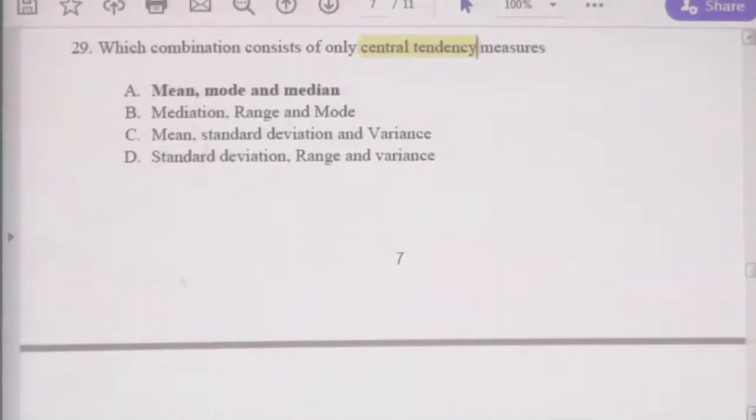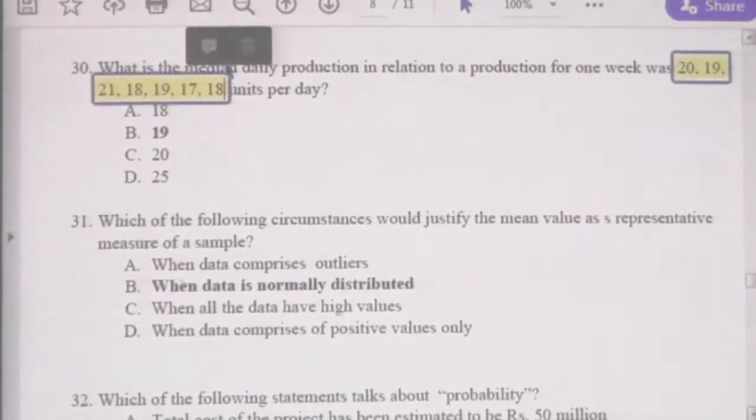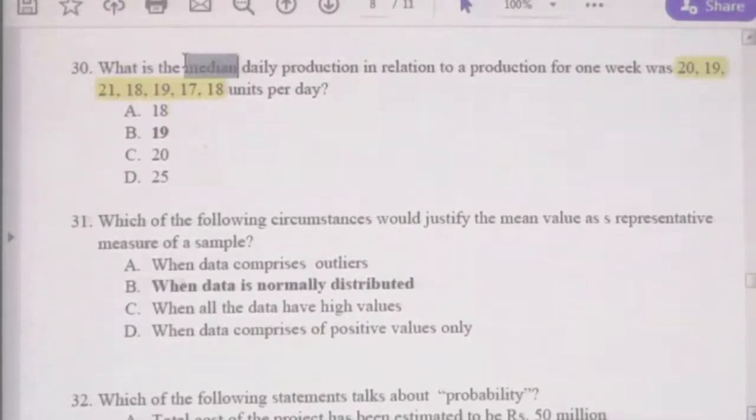Question number 30. What is the median daily production in relation to a production of 1 week? You have been given 7 numbers here, and they are asking what the median is. You need to calculate the median. To calculate the median, what you need to do is arrange these numbers into ascending or descending order.